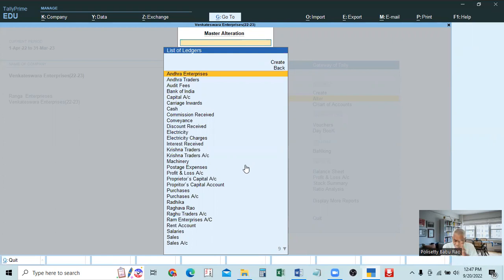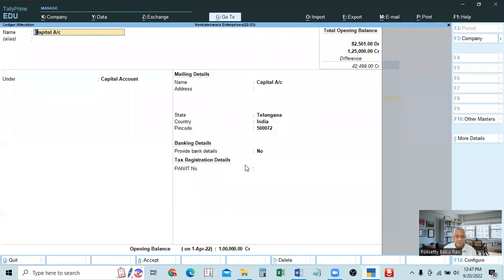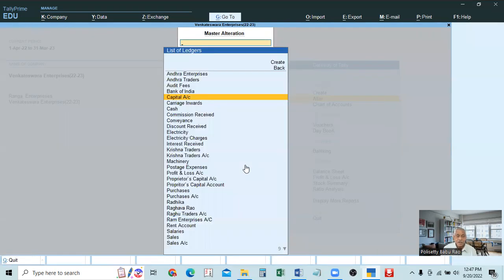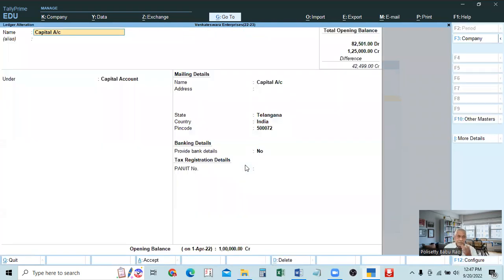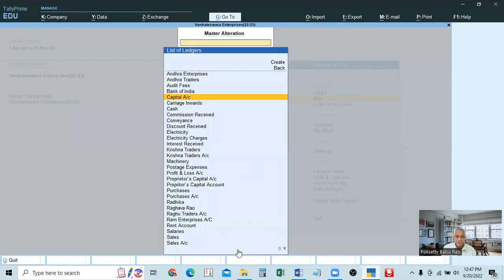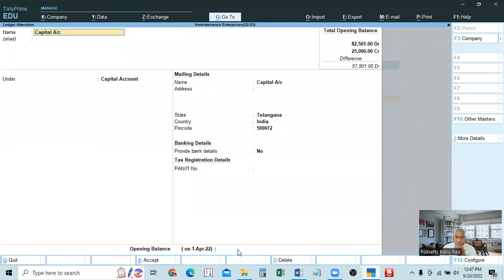Now you see, you get all the ledger accounts. Here, for example, capital account, owner's capital. In the owner's capital, if you take from the previous period, that balance you have to take here. I will delete here. See here, no balance. Here, we have created the ledger.